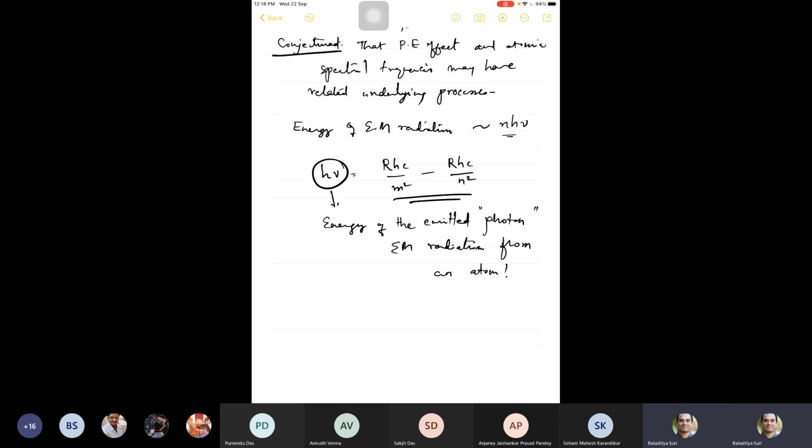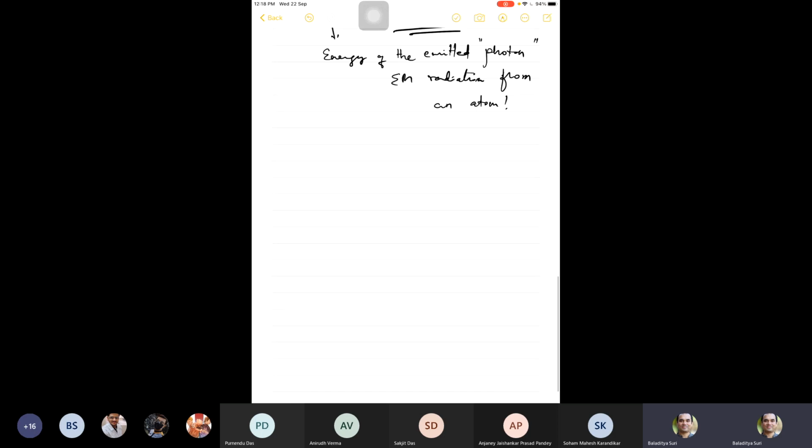This was not done for a long time until Bohr saw a very strong motivation for doing this. And what was the motivation? Motivation for bringing h into atomic theory.